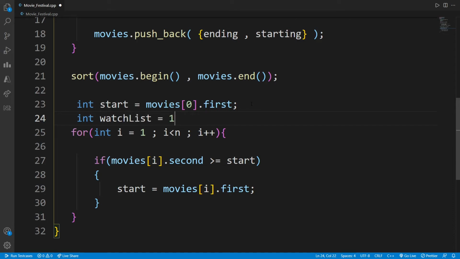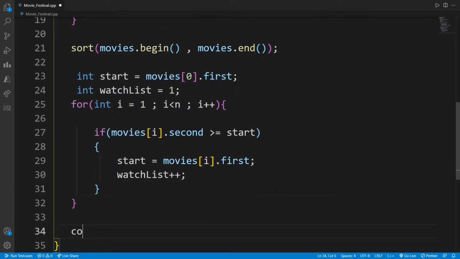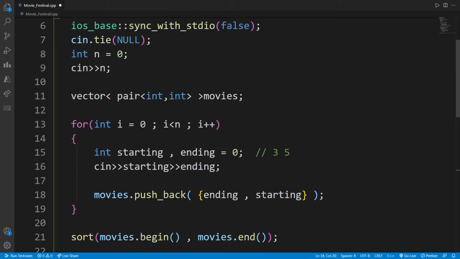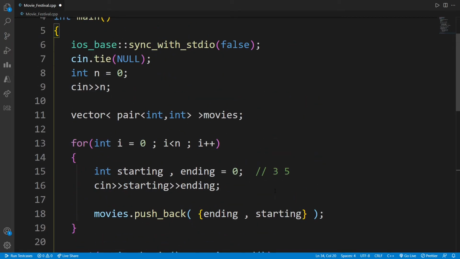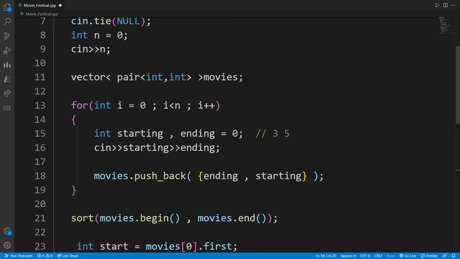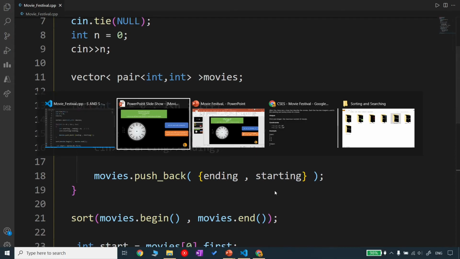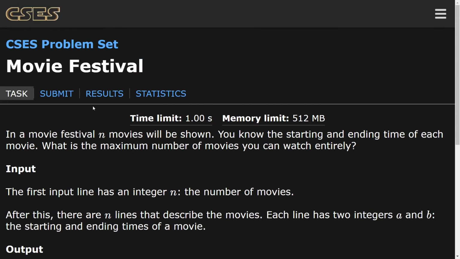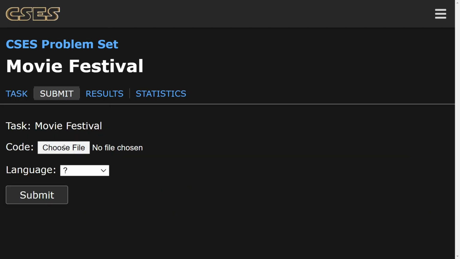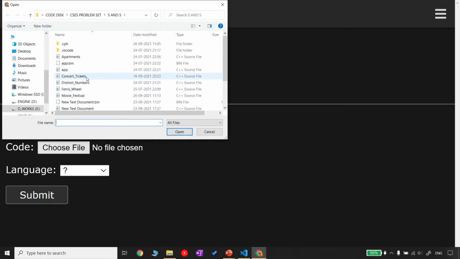So I will make the watch list. This is our counter basically, and here I am going to increase the counter, and I will finally display the watch list. So this is how we have done. Let's just submit this and see if we are able to pass the movie festival problem.